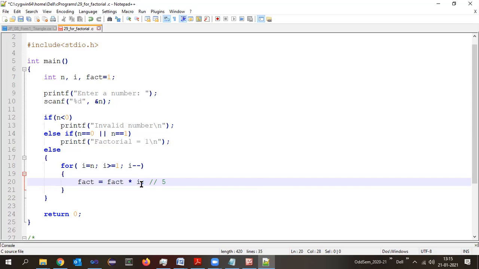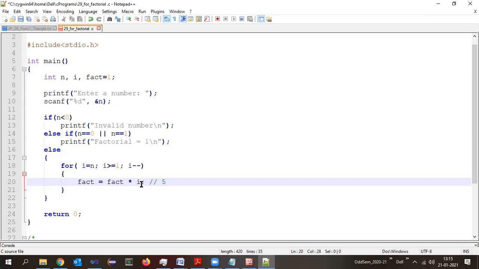After this, updation, I minus minus. That is 1 minus minus, next time the value will become 0. Is 0 greater than or equal to 1? Now what is to be done? Skip the for loop. Don't enter into the for loop.